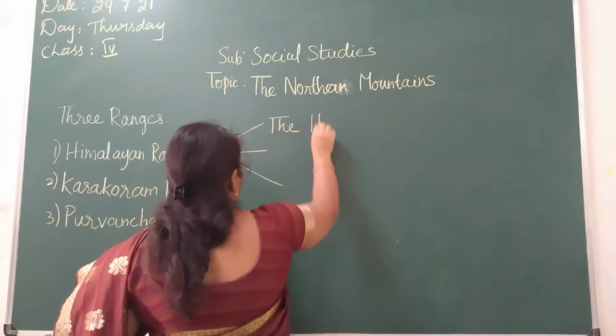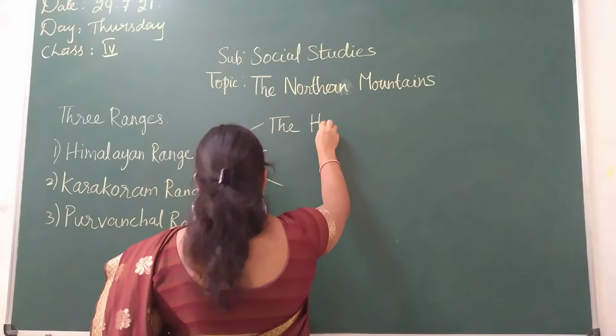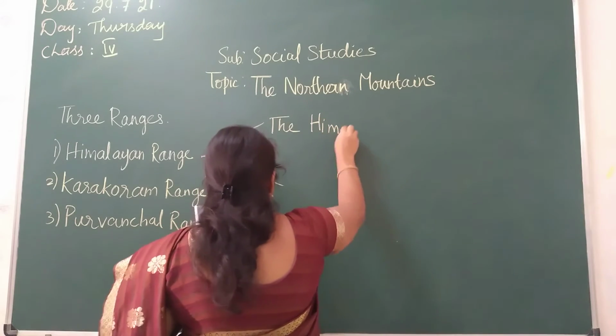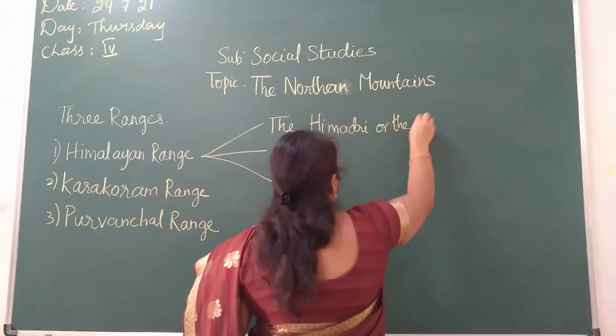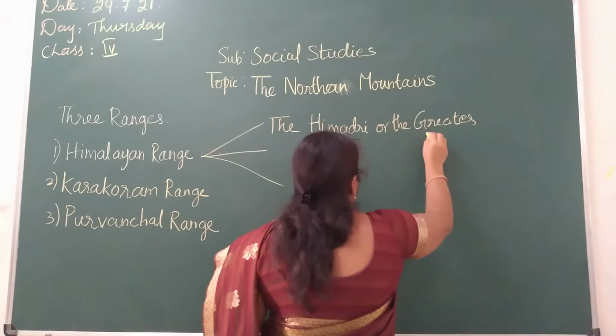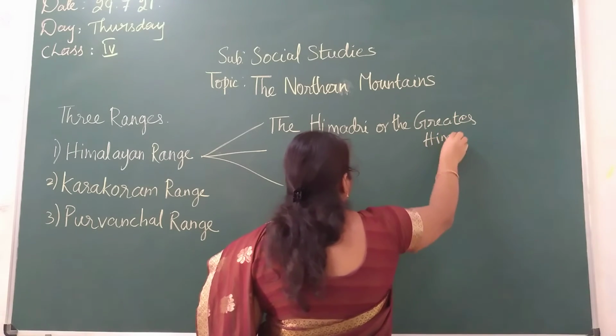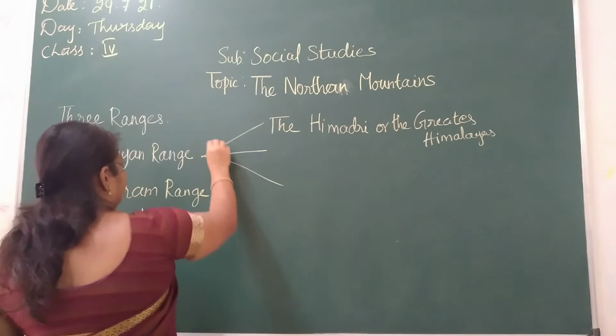We start from the highest altitude, children. These are all definite, so you have to note that: Himadri, or the Greater Himalayas.